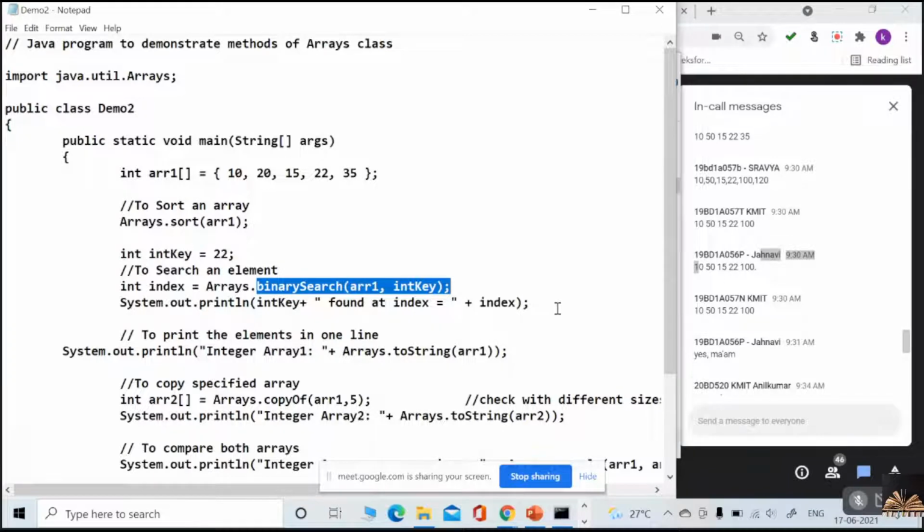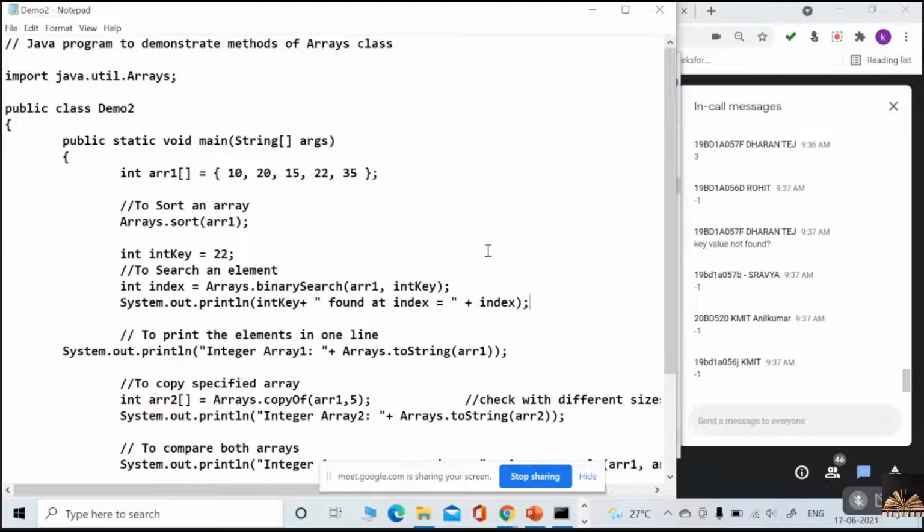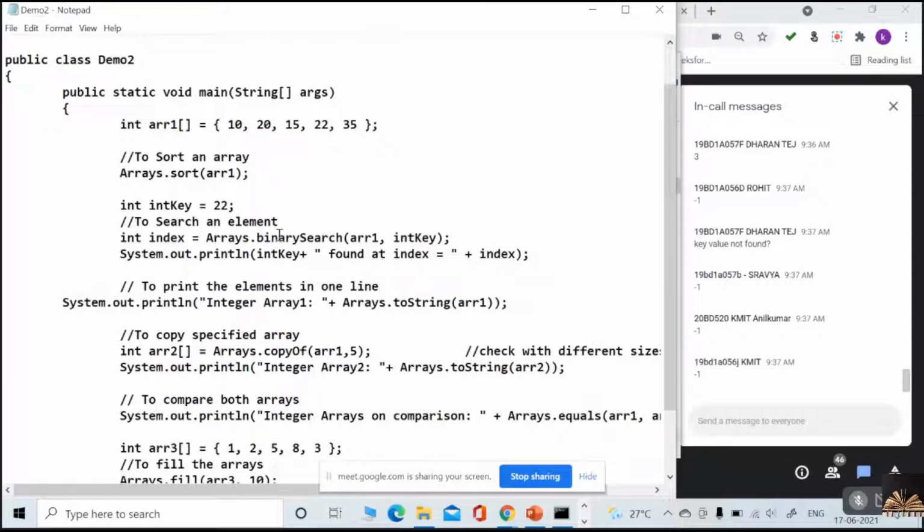Next, suppose the element is not there in the array, what will it return? Minus 1. Okay, it will return -1. Very good. You just remember that, and you can use them.